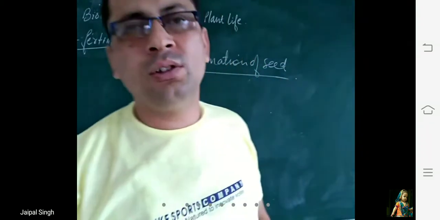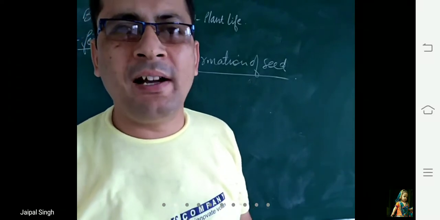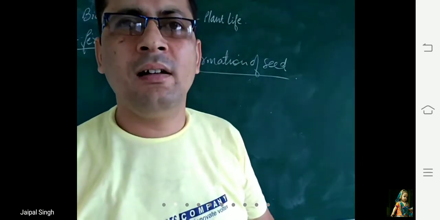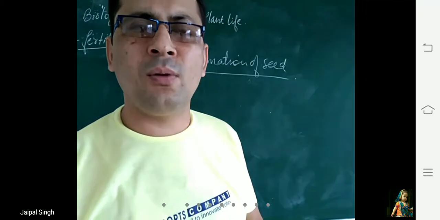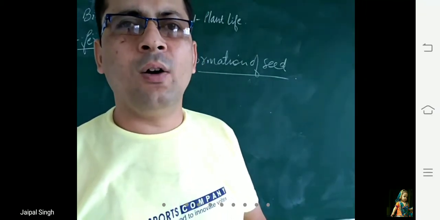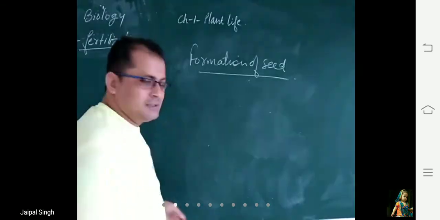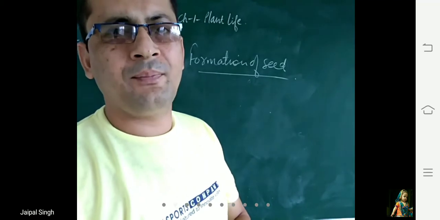Now beta, how is seed formed? See, after fertilization, the petals, the stamen, the style fall off. Fall off means they get detached from the parent body, and only the sepals remain attached with the ovary.